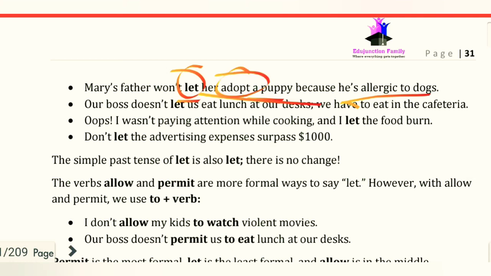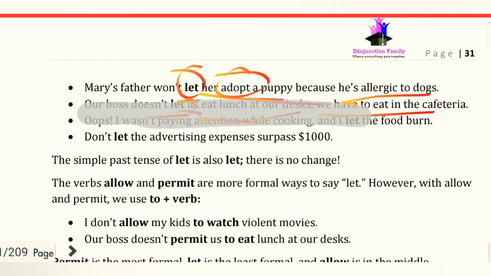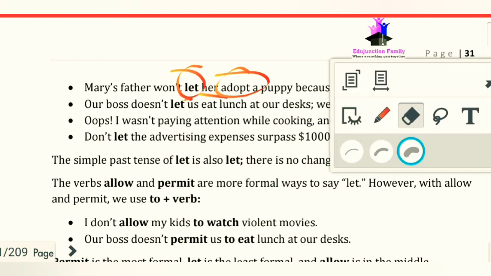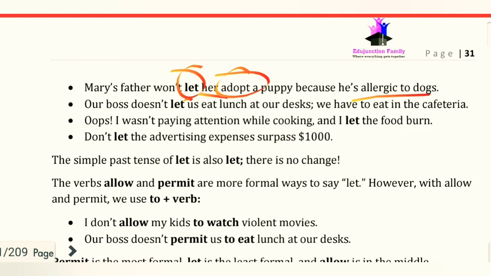And we have the next sentence, "Our boss doesn't let us eat lunch at our desks. We have to eat in the cafeteria." That is, the boss doesn't let them eat lunch at their desks. They have to eat in the cafeteria.